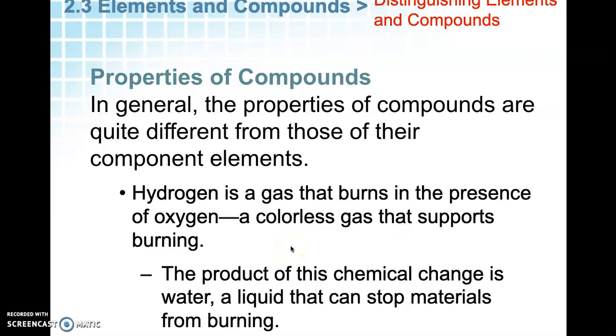Hydrogen, when on its own, will burn when you put it in oxygen. But then when you have it as water, it actually puts out fires. So if you have hydrogen alone and you put it in a flame, it will light the flame up. But if you take the hydrogen when it's mixed with oxygen to make water as a compound, it will put a fire out. So compounds and elements on their own don't necessarily have the same properties.